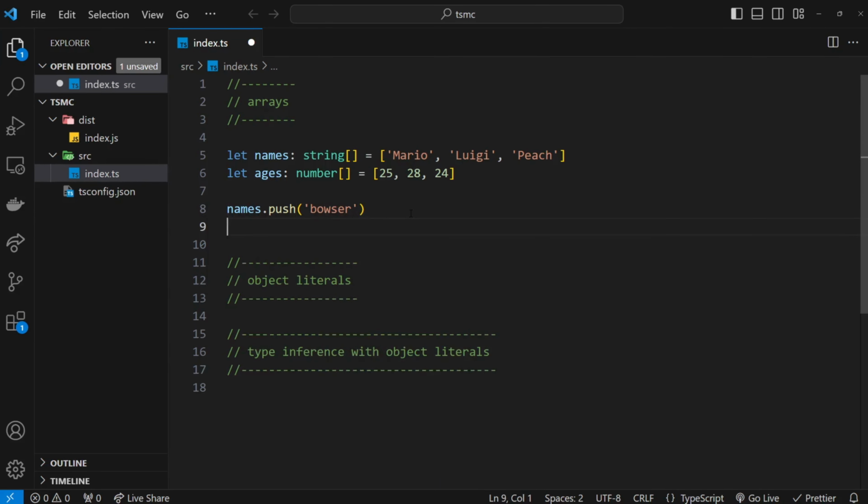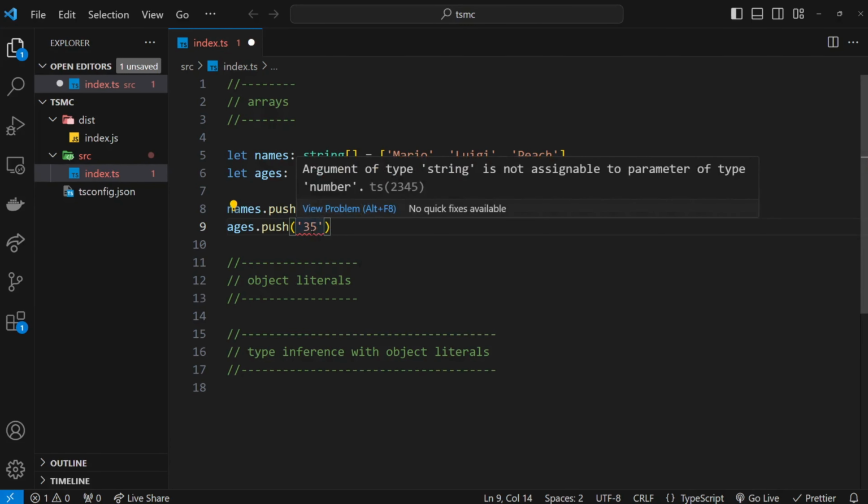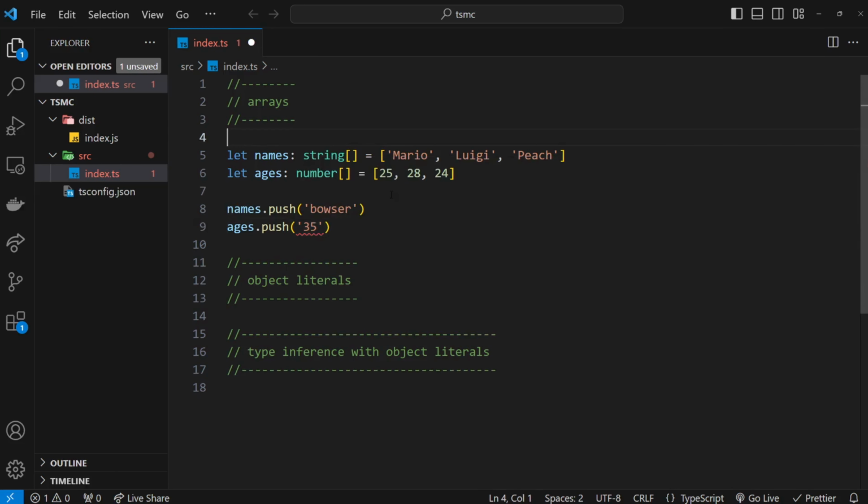Alright, let's do the same for the ages. I could say ages.push. And again, if I try to add something that's not a number, for example, a string, like string version of 35, I'm going to get an error. And the error says argument of type string is not assignable to parameter of type number because this must be a number array. Well, let's change this to a number, so 35, and everything is fine. Awesome. So that's how we define these different array types using square brackets. And then in front of those square brackets, the type of data inside them.